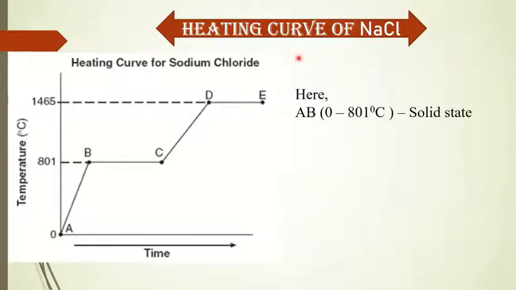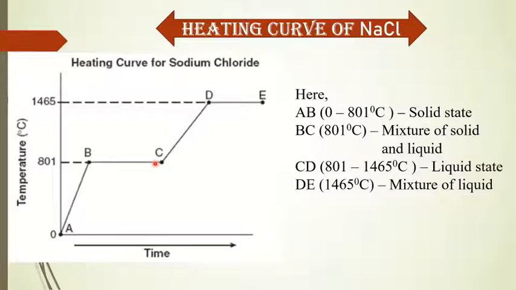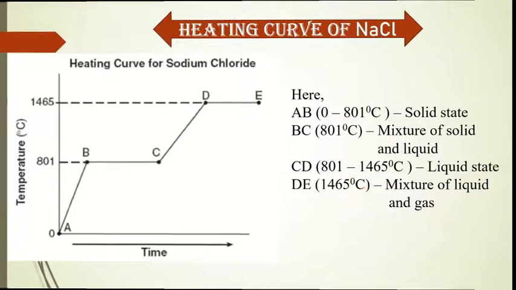So here AB, where the temperature is from 0 to 801 degrees Celsius, is the solid state of salt. BC, its temperature 801 degrees Celsius, is the melting point of salt, and it is a mixture of solid and liquid. CD, the temperature from 801 to 1465 degrees Celsius, is the liquid state of salt. And DE, that is temperature 1465 degrees Celsius, is the mixture of liquid and gaseous state of salt.